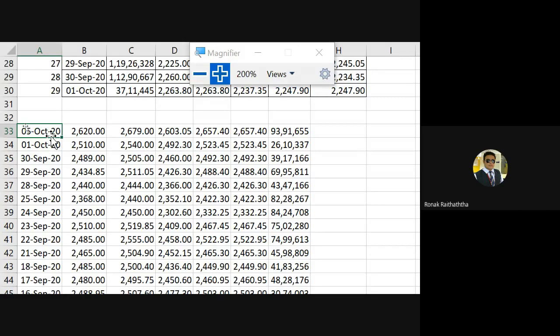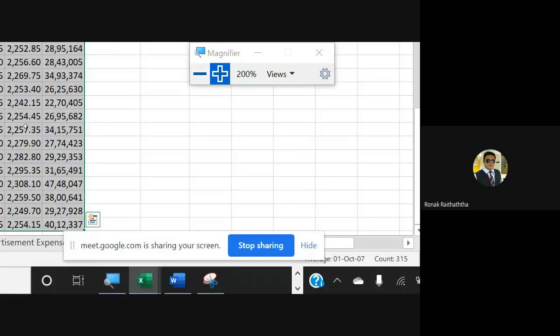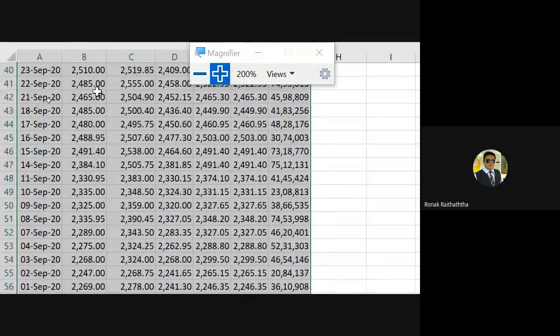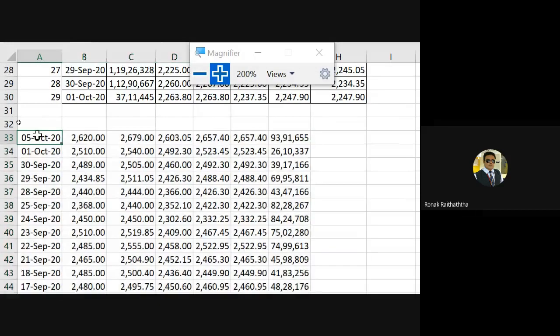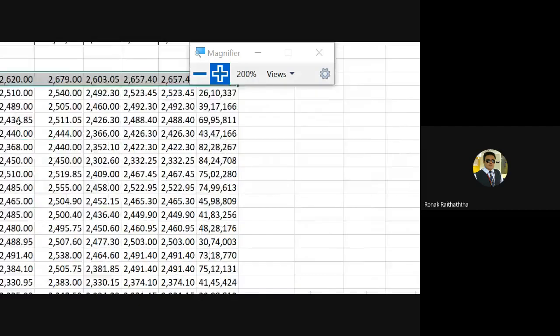Okay, now the problem is that the prices are in reverse order, right? We have the price of today first, and then yesterday, and then the day before yesterday. So we do not want to have the prices like this. It must be from beginning to the end. So what I'm doing is I'm selecting this data entirely. And you people are aware how I can select it? And if not, then I'm repeating this. From here up to the right hand side, I can press Control Shift right arrow, and to select up to the downside, Control Shift down arrow.